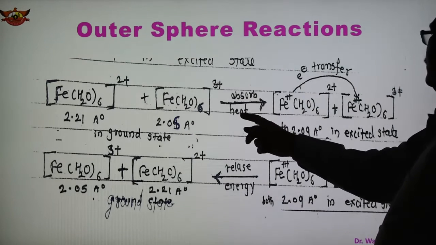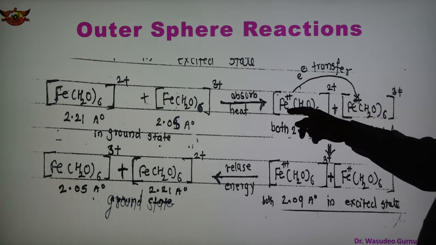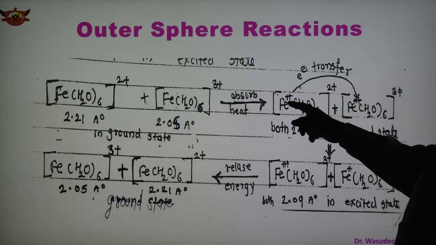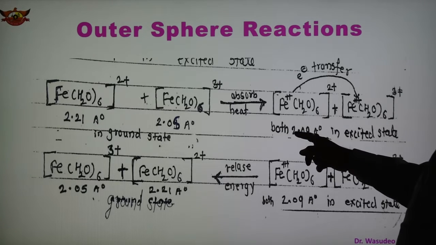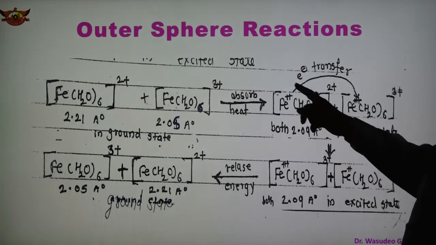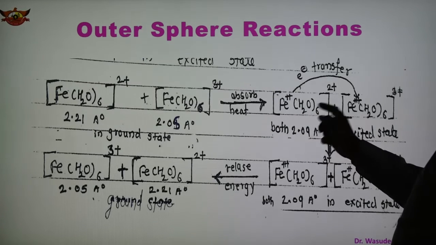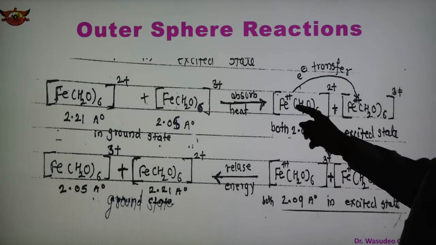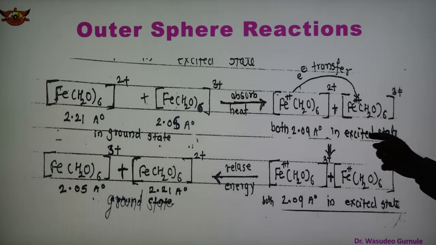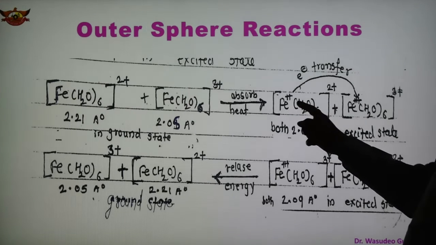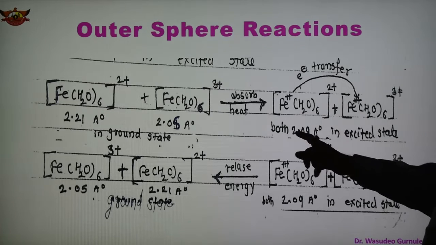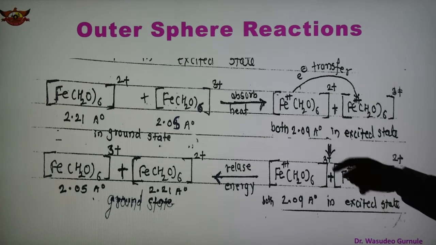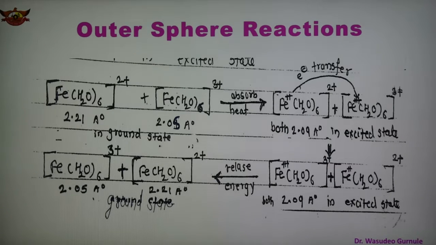They absorb heat, and now electron transfer is taking place here. Both have a 2.09 angstrom FeO bond length in the excited state. Here Fe is the metal and oxygen is from water, so bonding is through oxygen. The FeO bond adjusts after absorbing heat and becomes 2.09 angstrom in the excited state.